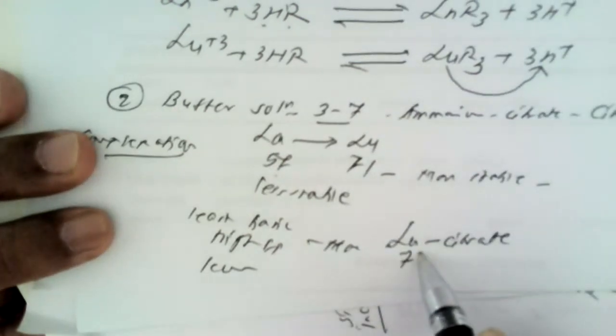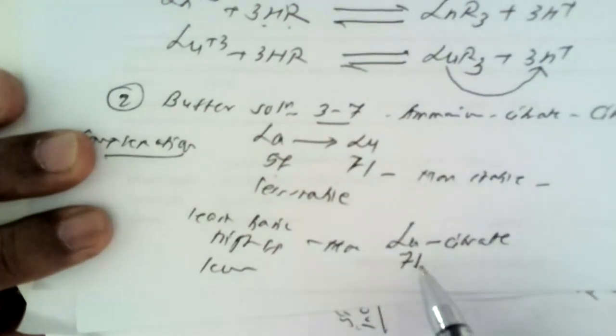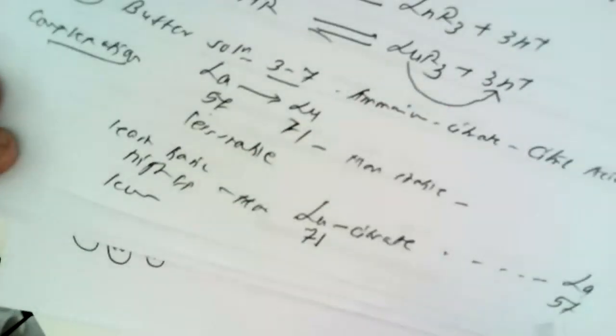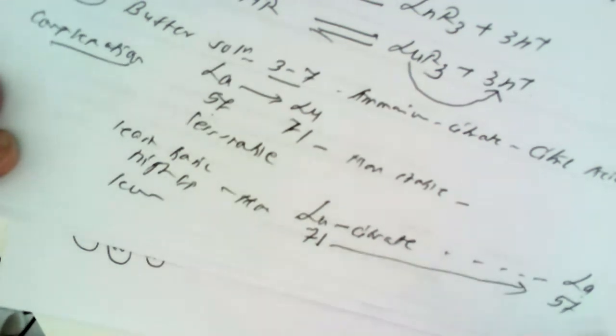So first of all, atomic number 71 forms a stable complex, and lastly lanthanum forms a complex, which has atomic number 57. So adsorption takes place in the increasing order of atomic number, while complex formation takes place in the decreasing order of atomic number. That is, the first chance to form a stable complex is of lutetium, and other members form the complex in the decreasing order of their atomic number.